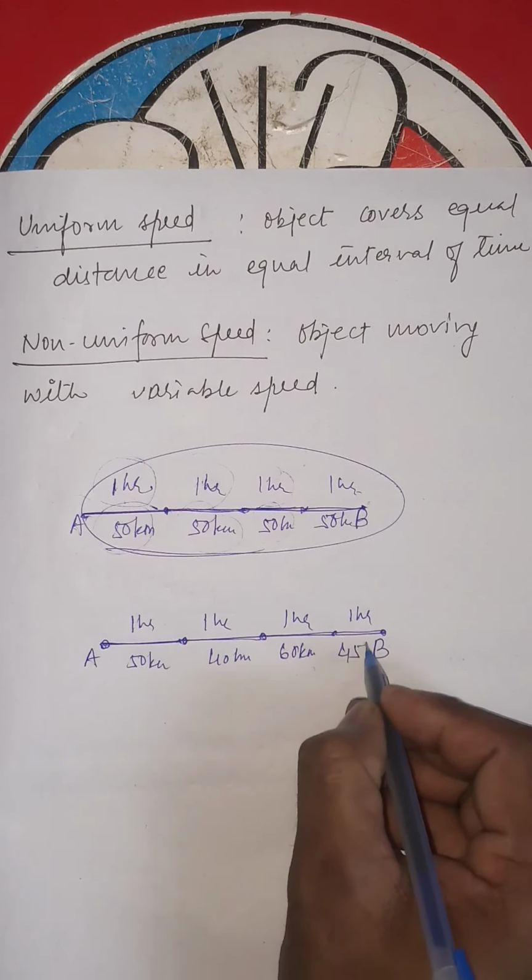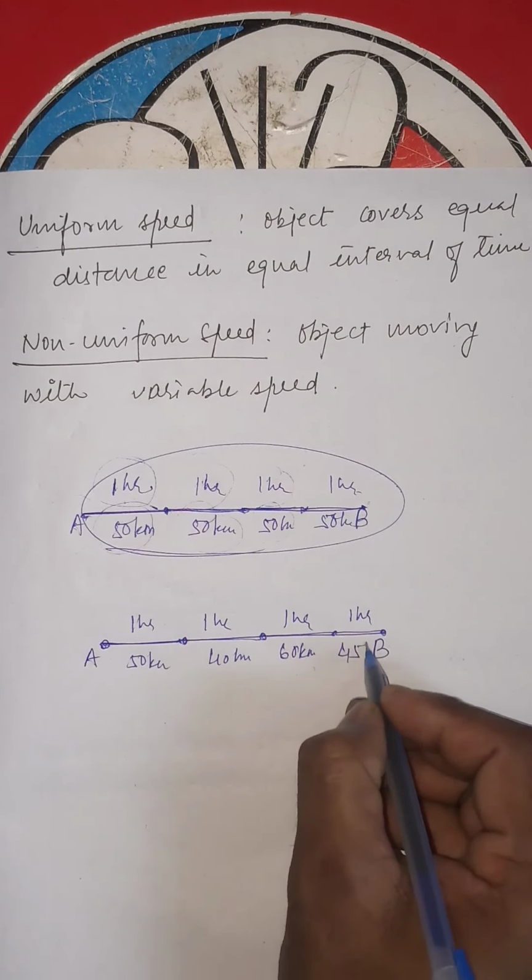Look here, as per the times the speeds are variable, that is, the object is moving with different speeds to cover the distance. This is the non-uniform speed.